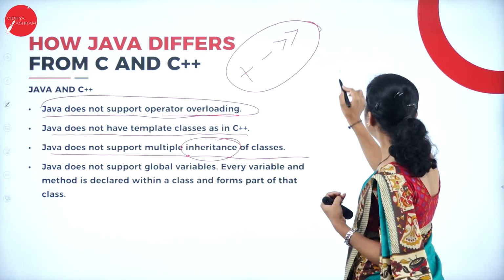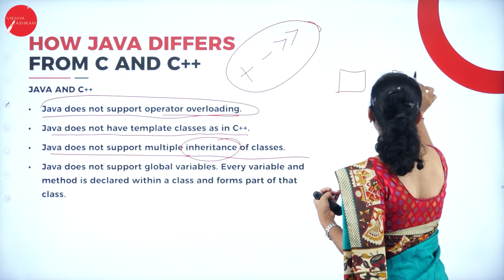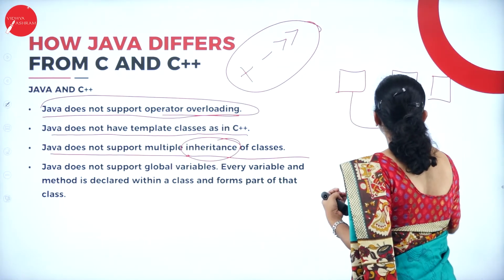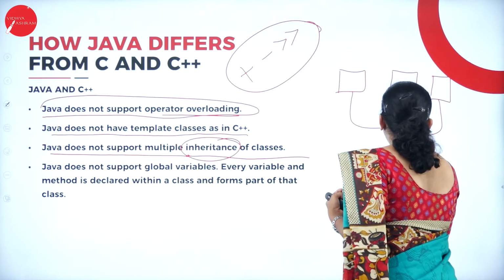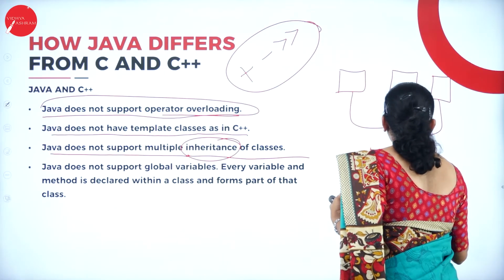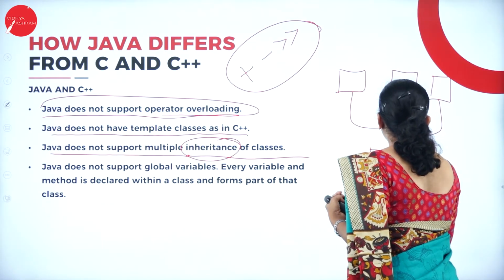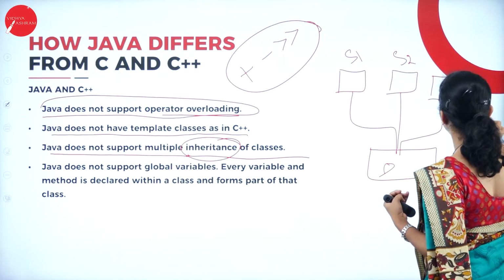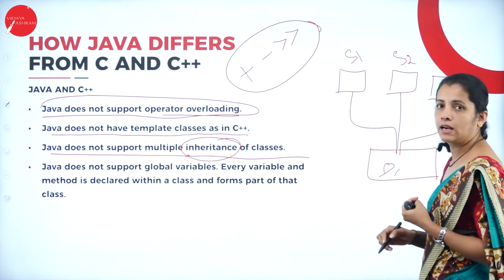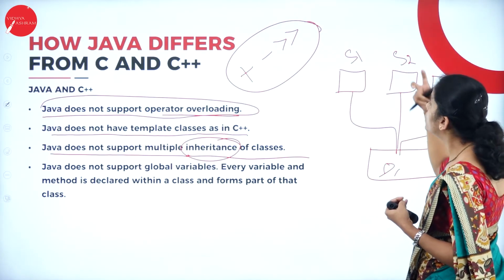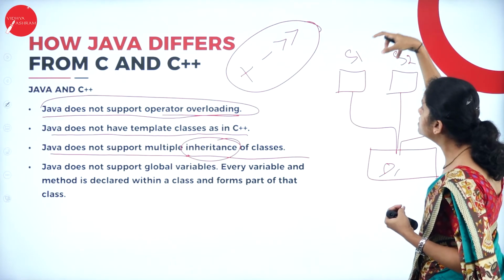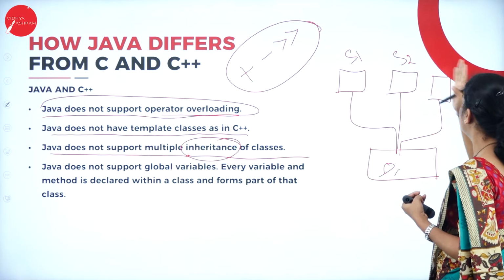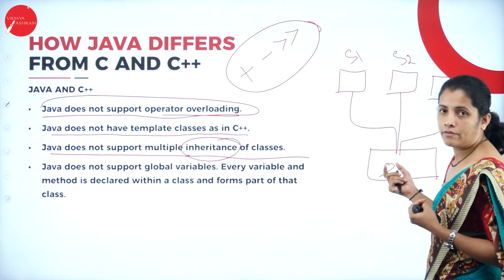Now, consider this example. These are my subclasses, and if I want to reuse the resources of these subclasses, I can have a derived class. This is subclass 1, subclass 2 and subclass 3, and this is my derived class. So I can reuse the resources of subclass 1, subclass 2 and subclass 3 in the derived class.